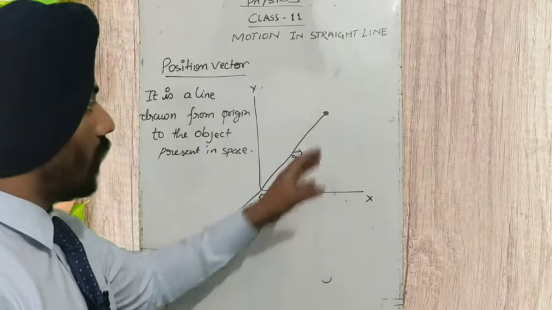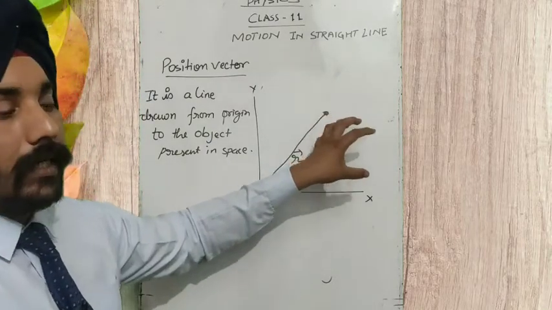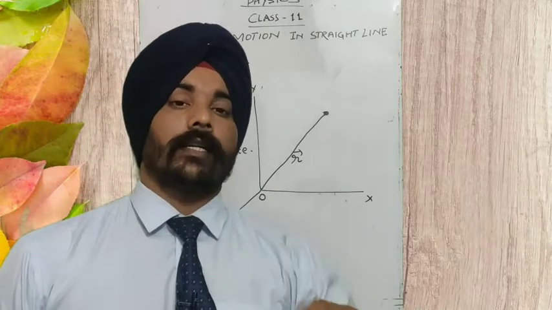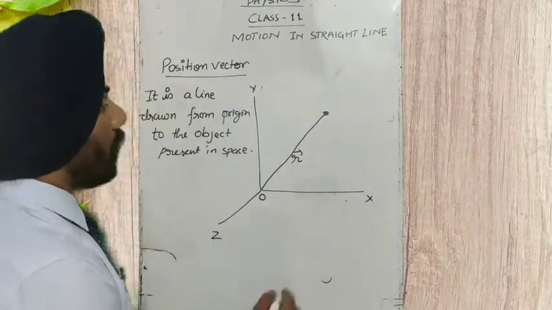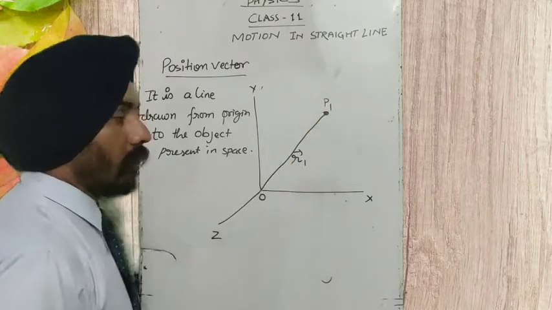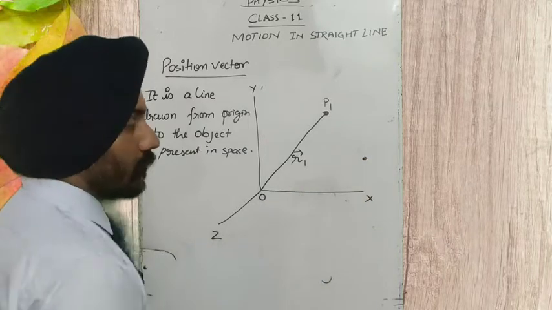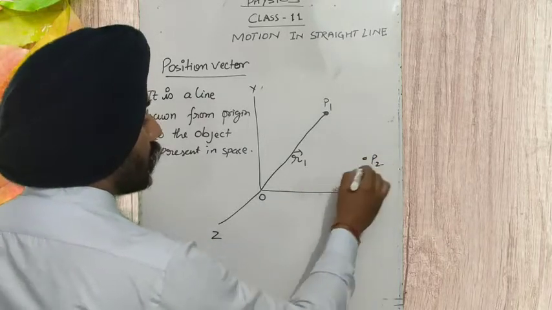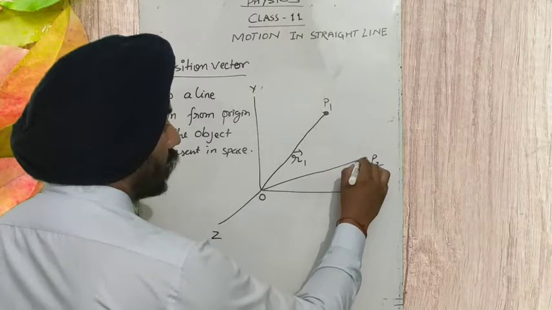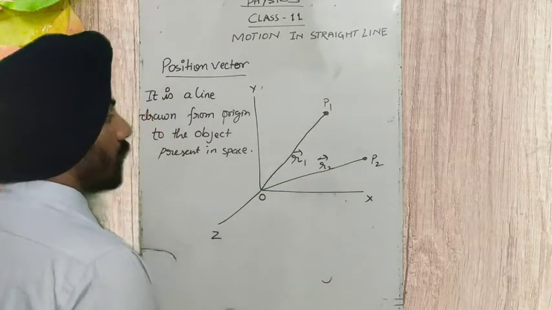Let's take an example. This is a house fly flying inside the room. This is position 1, and it has position vector r1. After some time the fly arrives here, so its position is 2 and the position vector is r2.